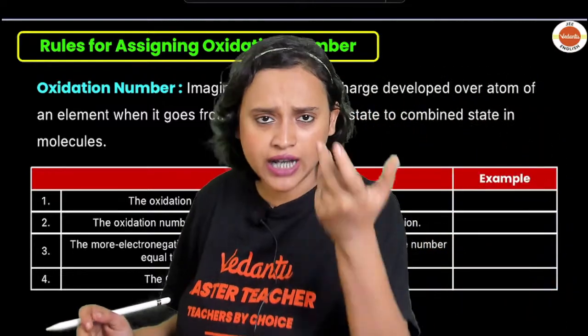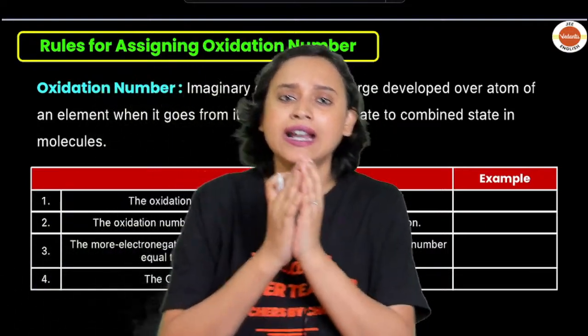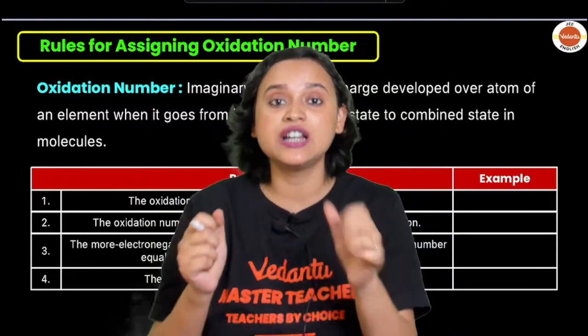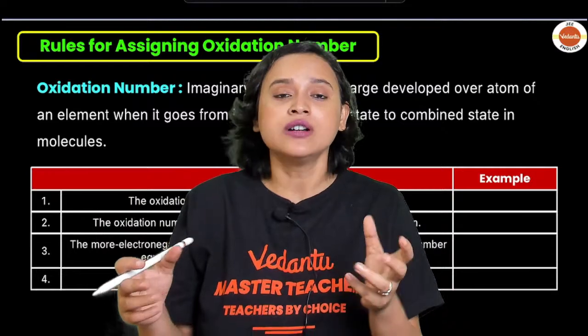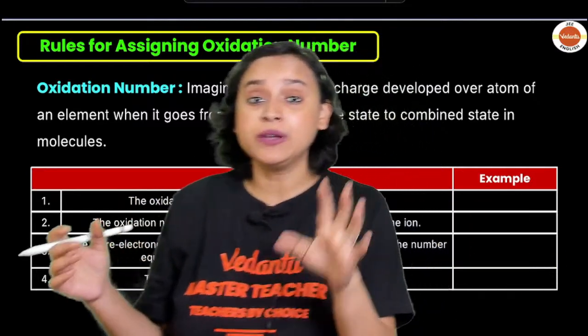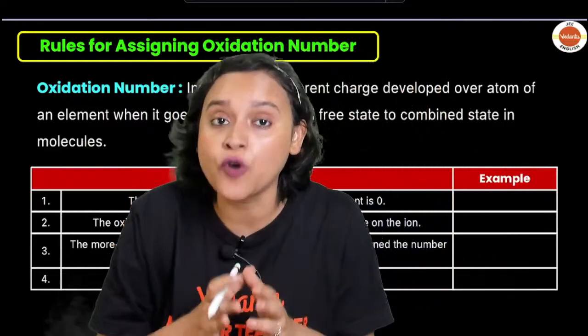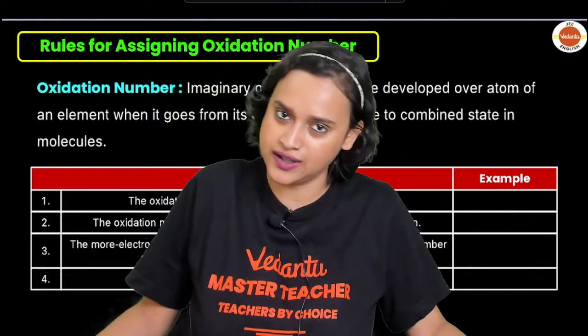Whenever an element is in its elemental form, that is H2, Cl2, S8, O2, P4, in its fundamental state, it will have a zero oxidation state.